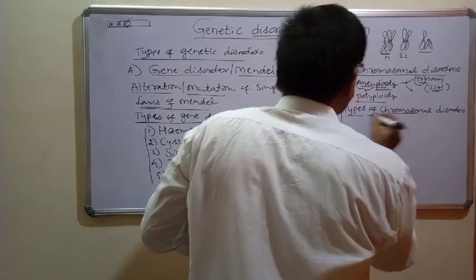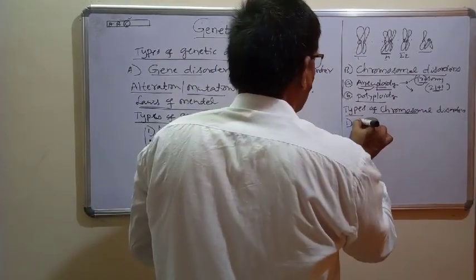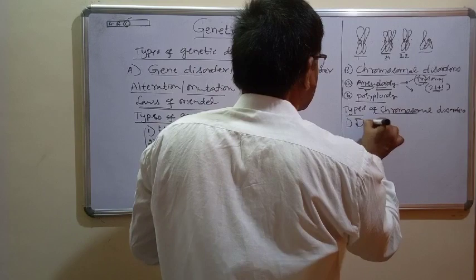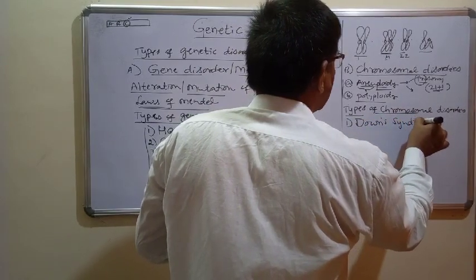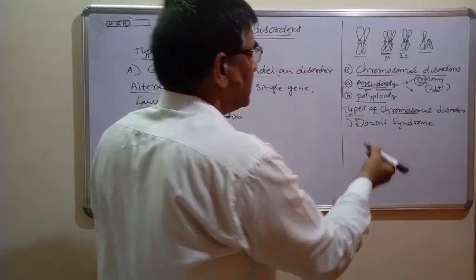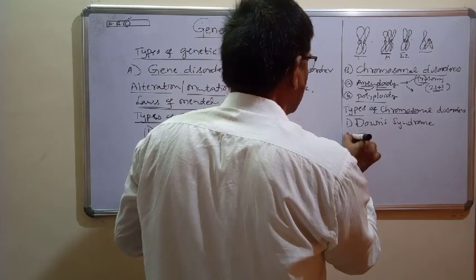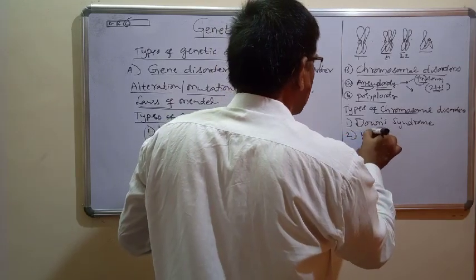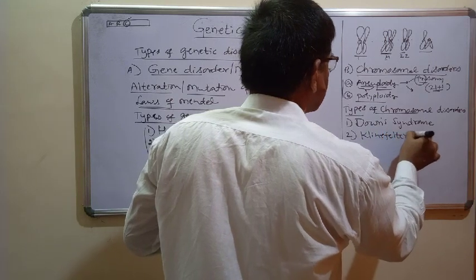What are the different types of chromosomal disorders you have to study as per your syllabus? First one is called Down syndrome. Down syndrome is one of the chromosomal disorders, which we will discuss in detail a little after this. Another one is called Klinefelter syndrome.